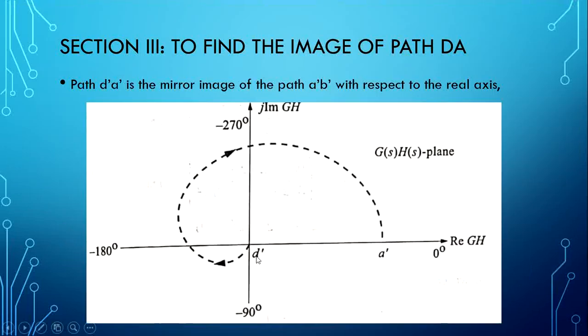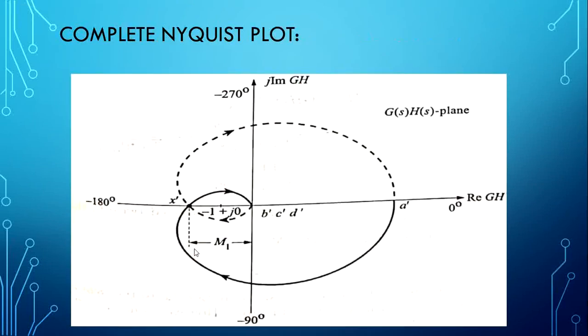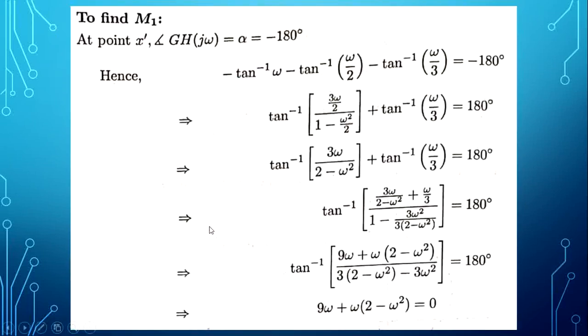and the third section, this point, when it intersects, we don't know whether minus 1 plus j0 is placed inside this intersection point or outside this intersection point. Here the intersection point is taken as x dash. So whenever we get the final sketch like this, we have to calculate this magnitude value m1. So how to calculate that magnitude value?